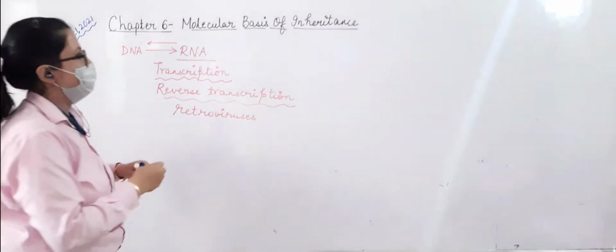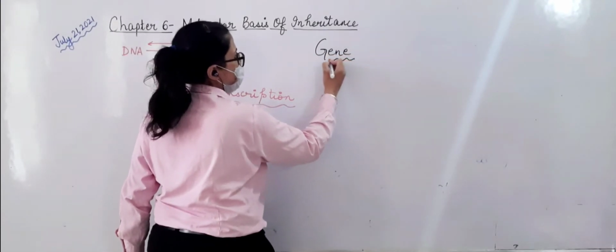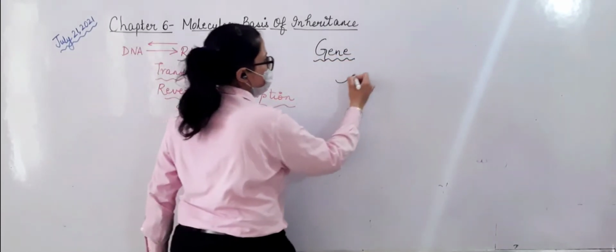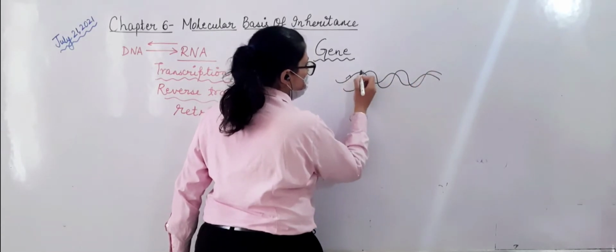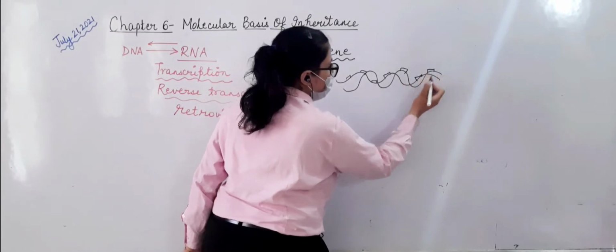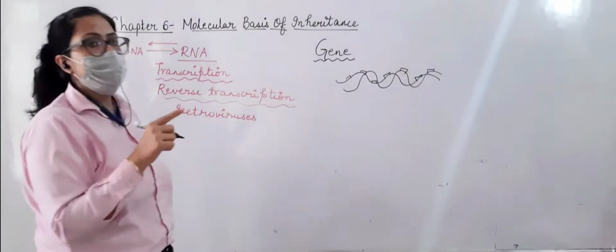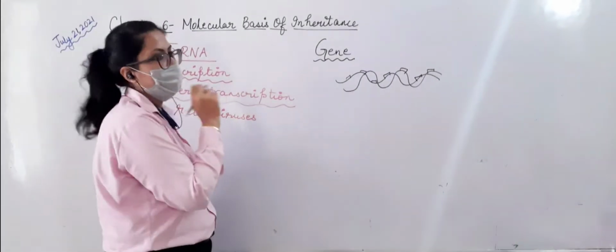Another important concept is the concept of gene. We all know by now that suppose this is a DNA molecule, on it certain sequences will be there which will be referred to as gene. But how can we say which DNA segment or sequence is a gene?